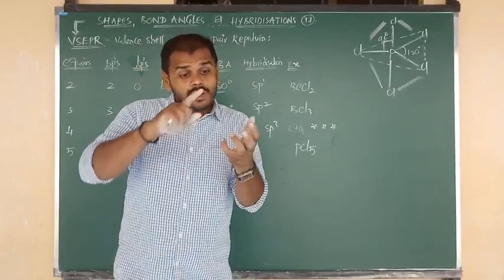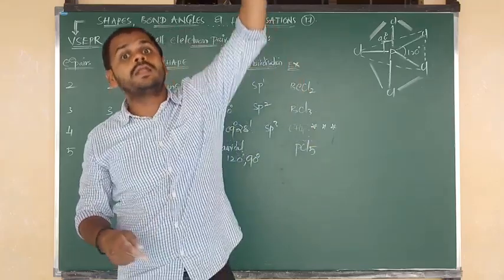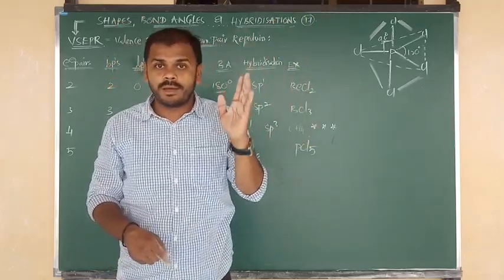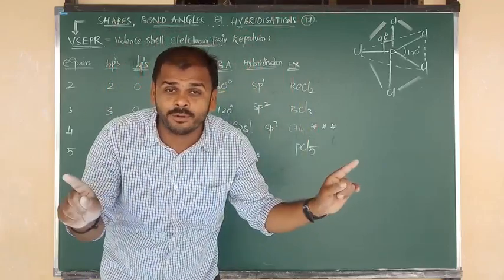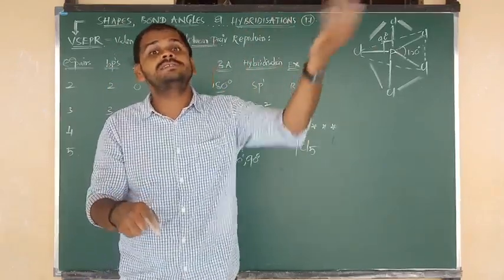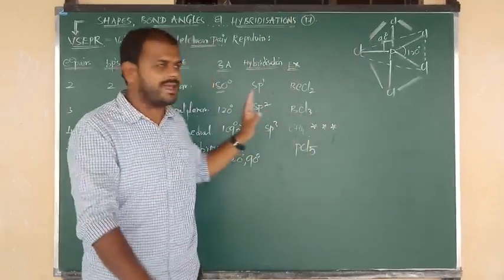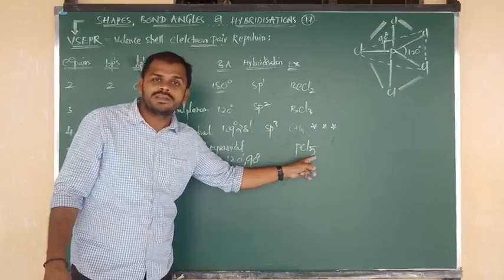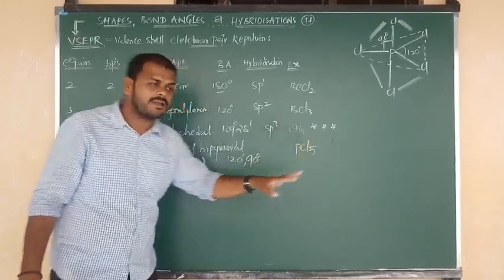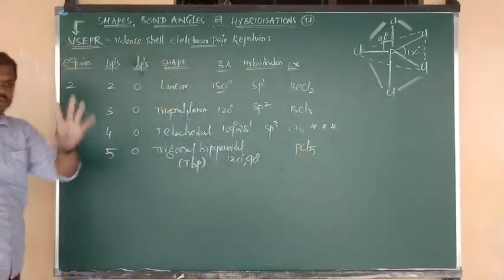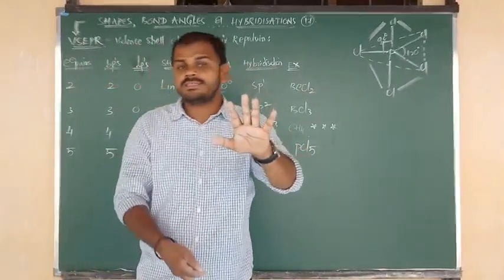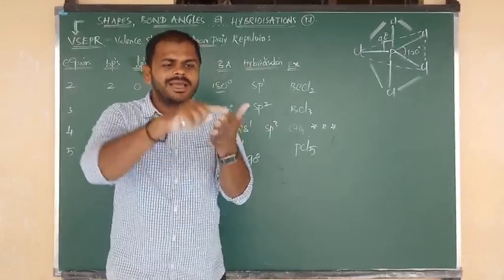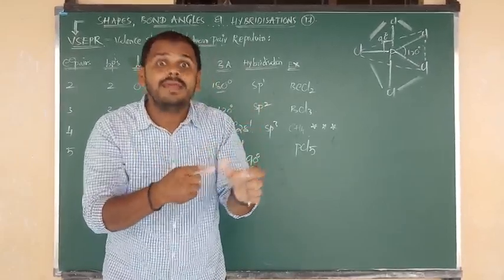So after sp3 we have to enter into d. I will tell you the rules and regulations, but try to remember sp4 hybridization is not possible. After sp3 we have to consider d. Now once again I am going to repeat. In PCl5 around phosphorus 5 chlorines are there, nothing but 5 bonds, nothing but 5 electron pairs. So total 5 electron pairs. Now count along with me once again: sp1, sp2, sp3 and sp3d1.